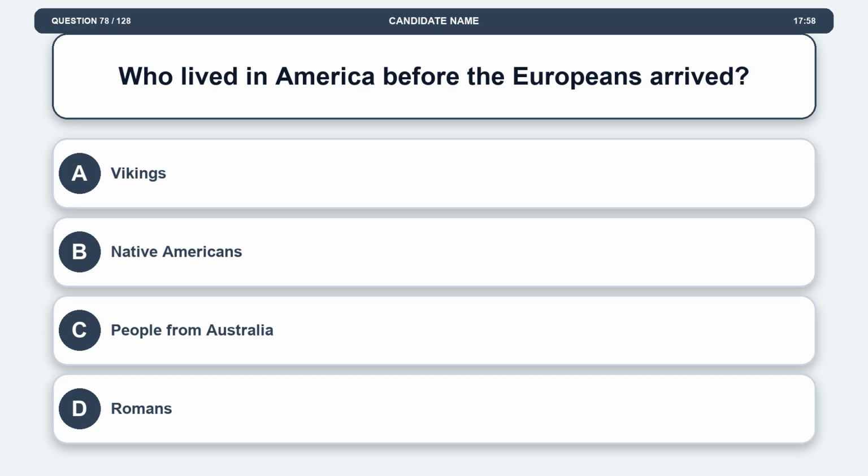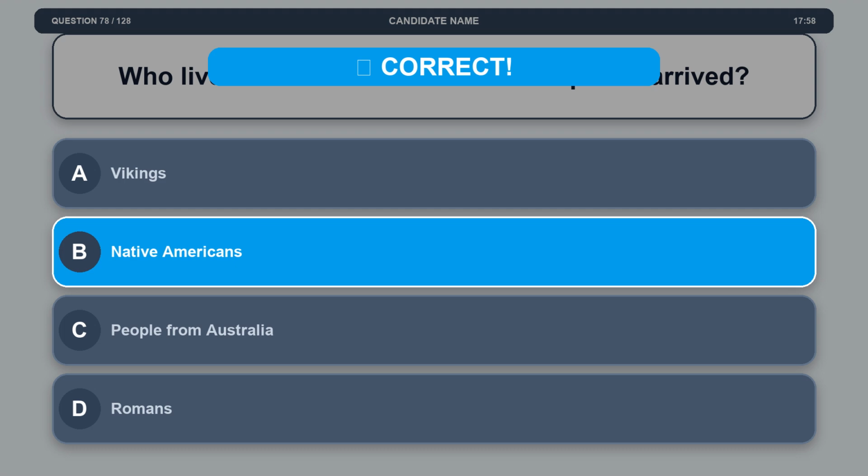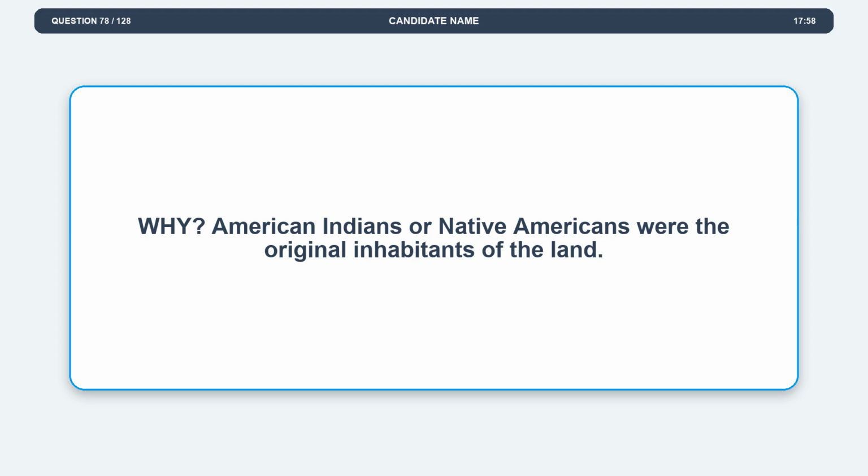Question 78. Who lived in America before the Europeans arrived? Option A, Vikings. Option B, Native Americans. Option C, people from Australia. Option D, Romans. The correct answer is option B, Native Americans. Explanation. American Indians or Native Americans were the original inhabitants of the land.